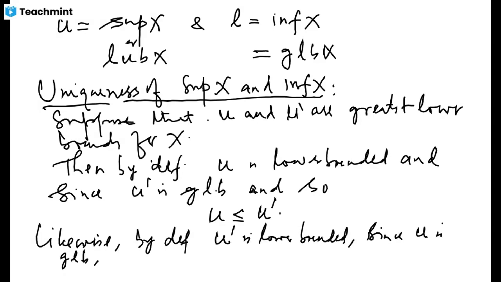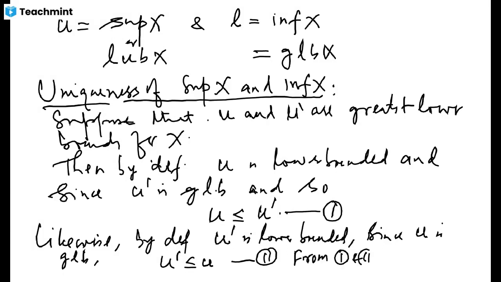So U prime is less than or equal to U. Let me call these inequality first and inequality second. Looking at inequality 1 and inequality 2, you get that U is the same as U prime. So the infimum of a set, which is a greatest lower bound, if it exists, is unique. Similarly, you can show that the supremum of a set, if it exists, is unique.